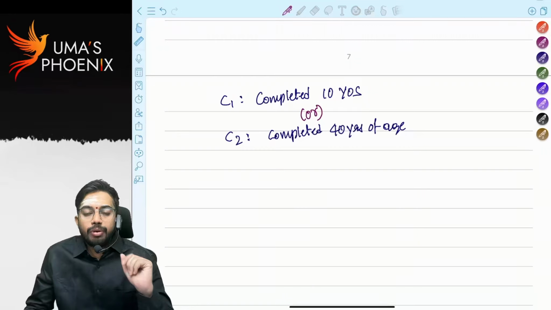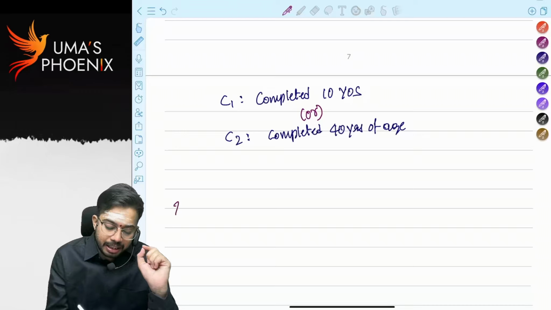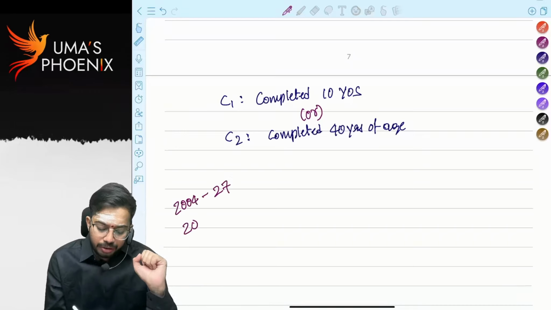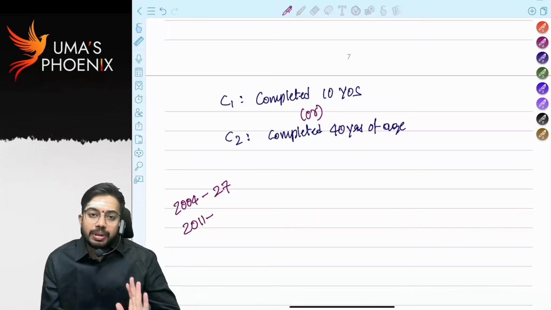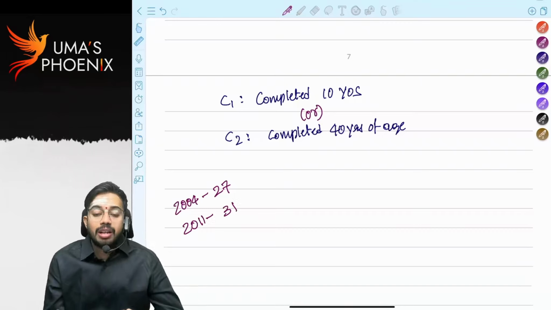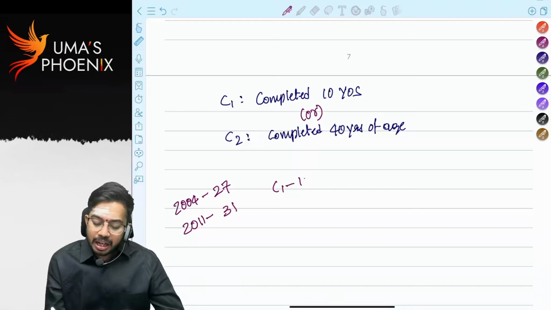In 2004, an employee joined BSNL. At that time, his age was 27 years. In 2011, he took VRS compensation. So in 2011, how much will his age be? His age will be 31. Now condition 1, did he finish 10 years? He did not finish 10 years.